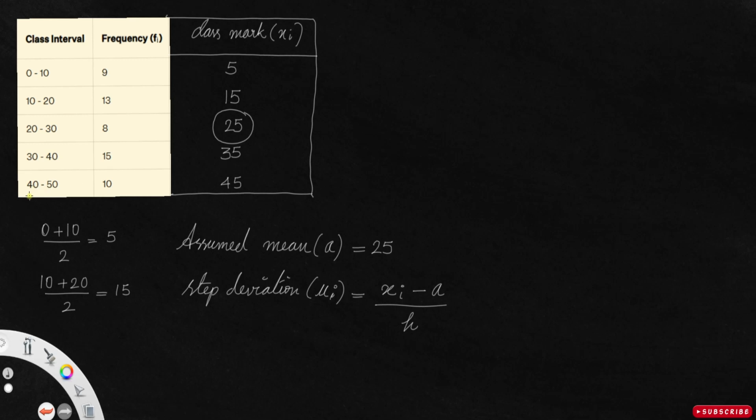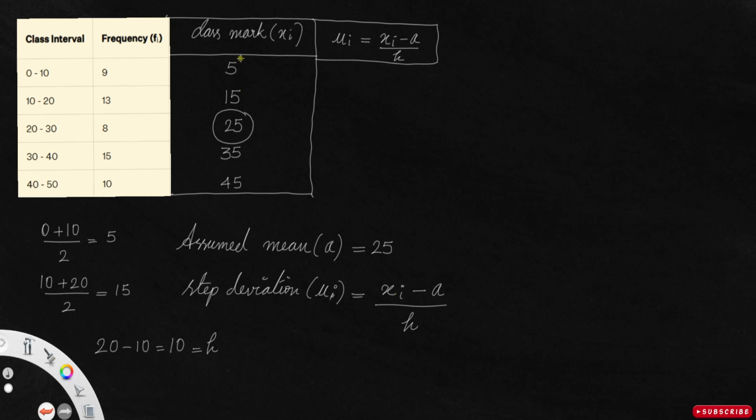This h stands for the width of the class interval. Here you can take any interval. Suppose I take 10 to 20, upper limit minus lower limit, 20 minus 10, that's equal to 10, and that's h, the width of the class interval. So I can apply this formula. Let me draw a table for ui. The step deviation ui is xi minus assumed mean divided by h.